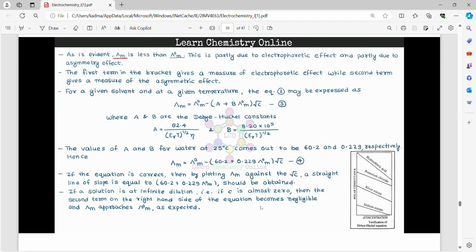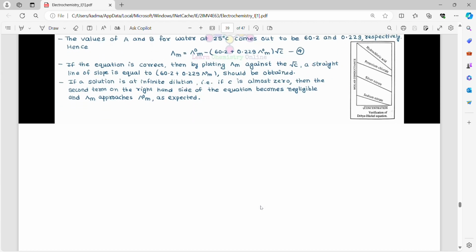If the equation is correct, then by plotting lambda m against root c, a straight line of slope equal to minus bracket 60.2 plus 0.229 lambda node m should be obtained. If a solution is at infinite dilution, if c is almost 0, then the second term on the right hand side of the equation becomes negligible and lambda m approaches lambda node m as expected.